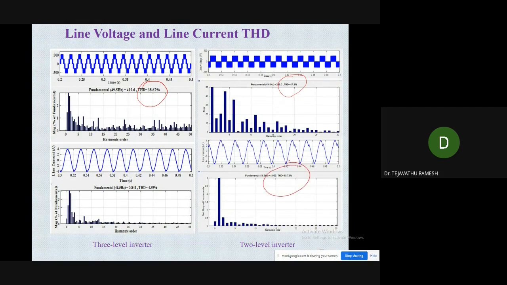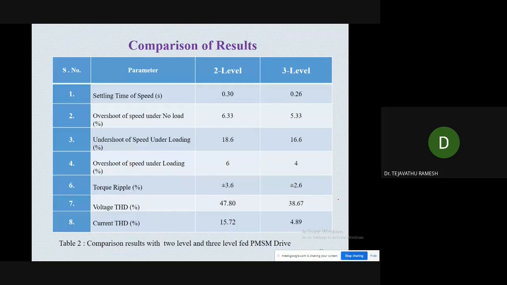Current THD is 15.72 for the 2-level, and using the 3-level it is around 4.89. So it is approximately equal to 5%, but it is within the acceptable range. And this is a comparison table.